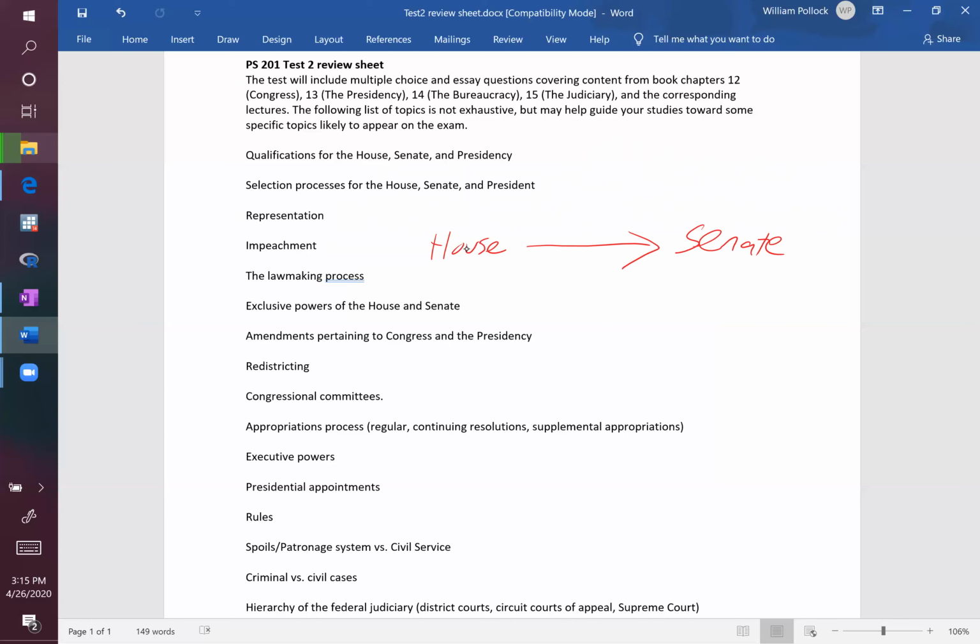So in the House, they pass what are known as articles of impeachment, basically the indictment. In the Senate, they have a trial if the House does pass articles of impeachment, to determine whether or not the accused official is actually removed from office. So that's the overall process. Maybe be aware of what the threshold in the House is to pass articles of impeachment. Maybe also be aware of what the threshold is in the Senate to actually remove an impeached official. And then finally, if I were to ask you the question, how many past or present presidents have been impeached?